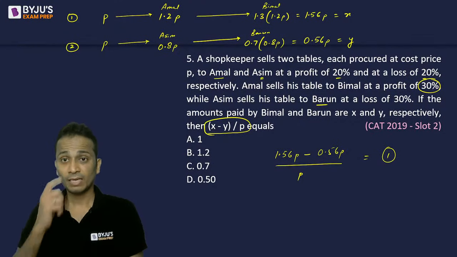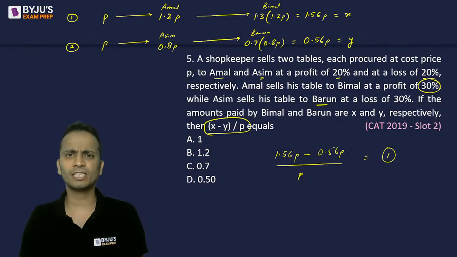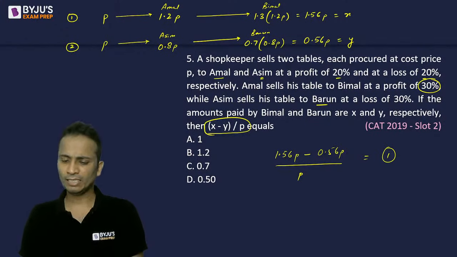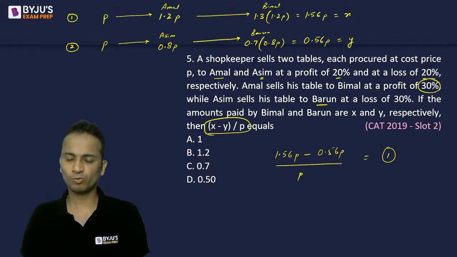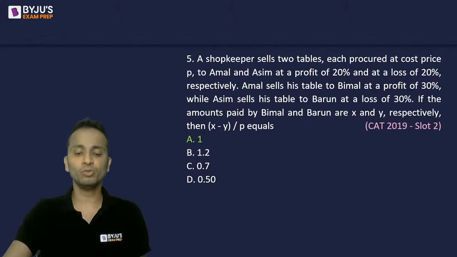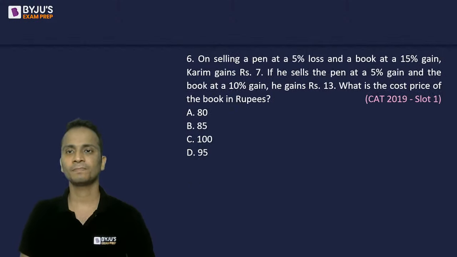All right. Am I clear? So this is a basic way of solving this question. And most of you have given the correct answer as well. Perfect, all of you. So that was question number 5. Let's move on to question number 6.